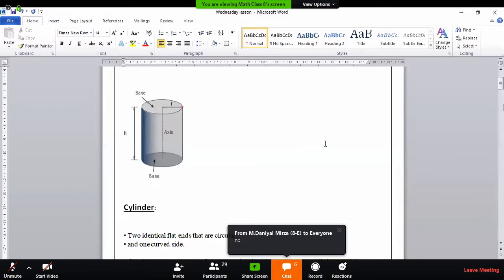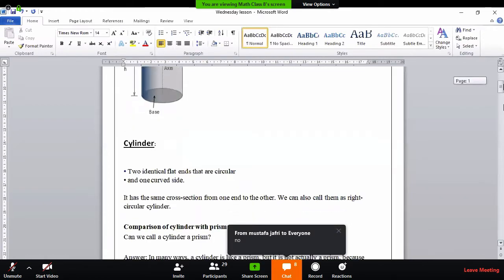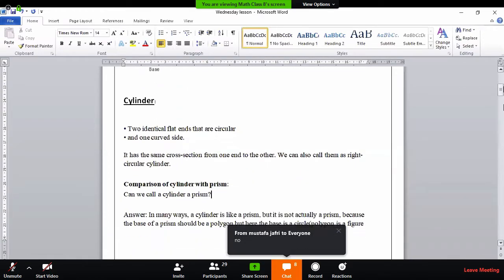Okay, two of you say that we cannot call it a prism. Okay, let me explain. Actually, if we ask, can we call a cylinder a prism, the answer is: in many ways.